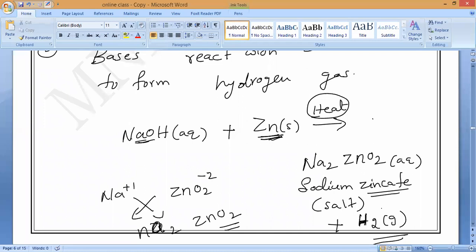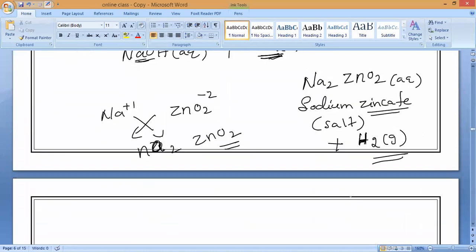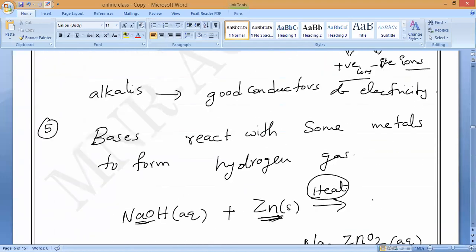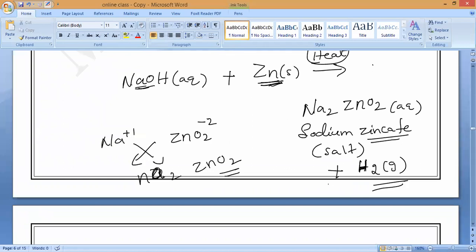Okay, all of you. So this is what. Now further examples for this. Sir, or else we can take it that sodium is more reactive in nature, no sir? So it cannot displace. That is why even in the compound I am taking sodium first. Actually, zincate is one polyatomic ion. Do you understand, Varshini? Zincate is one polyatomic ion. Do you understand? That's all. Nothing else is there.